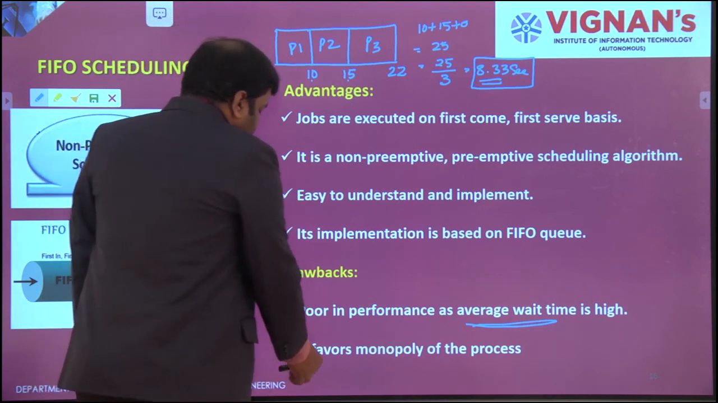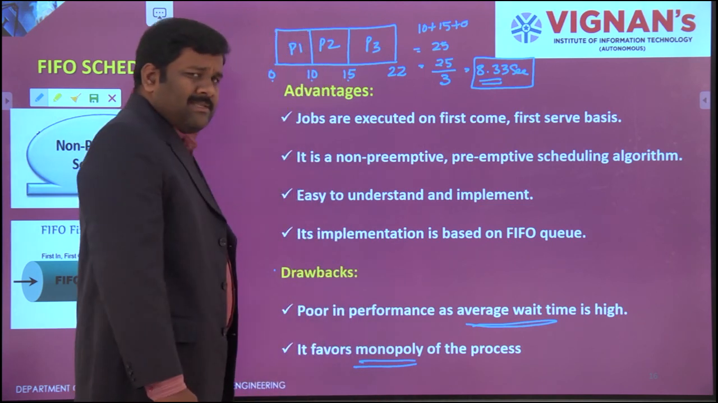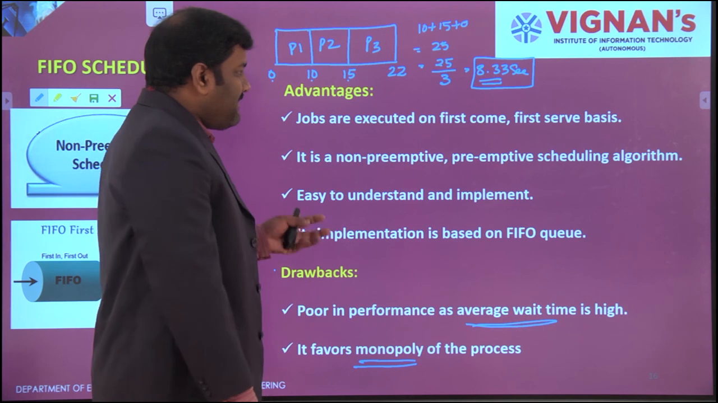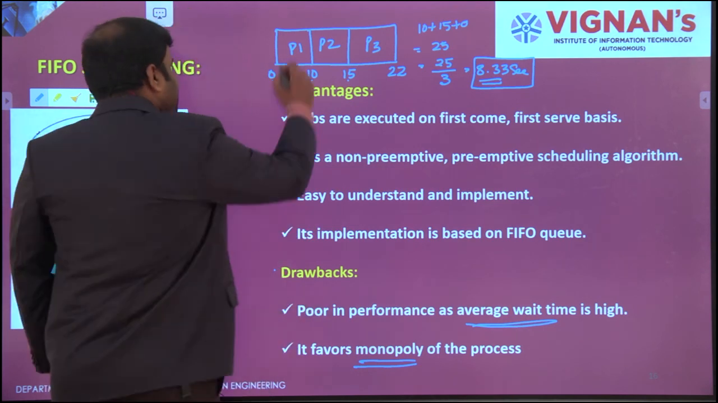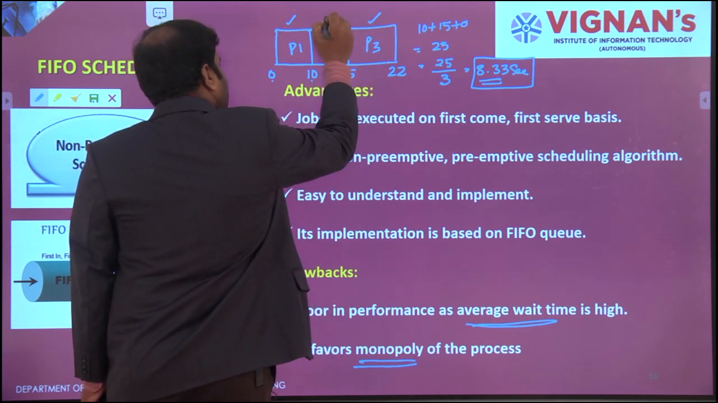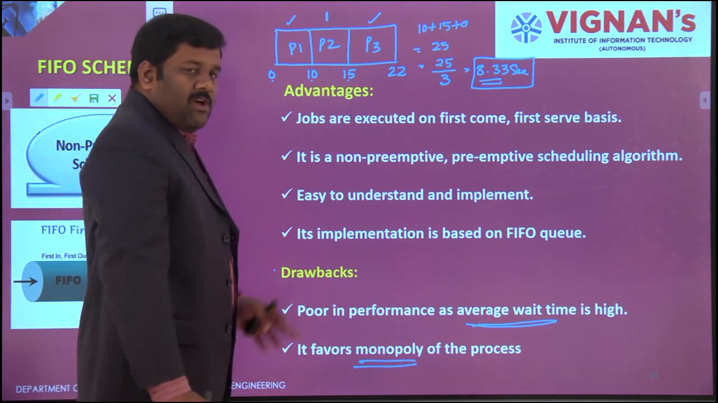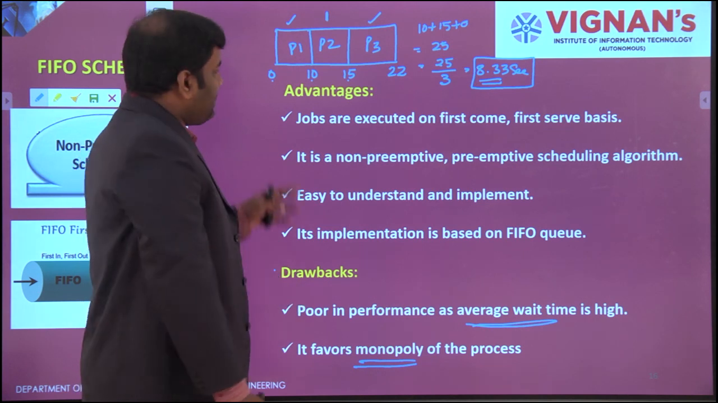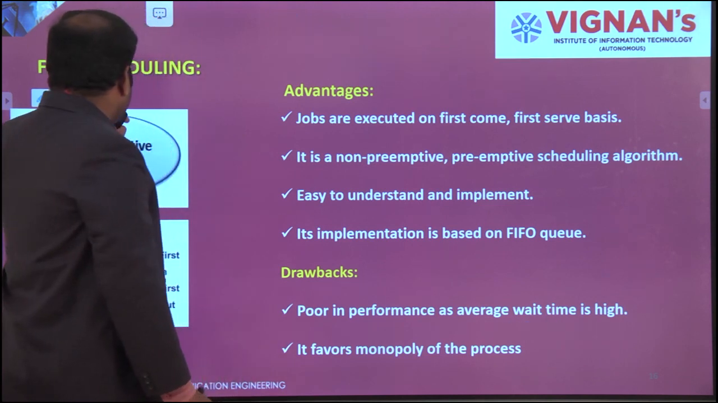And next, it favors the monopoly of the process. Monopoly means it won't follow any specific restrictions or conditions. Only one way it will operate. For example, by mistake I have sent P1 and P3, and at last I have sent P2. If you want to change the operation, you need to change the entire operation from statement 1. You can't change it at that particular instant of time. That is the drawback of FIFO scheduling.